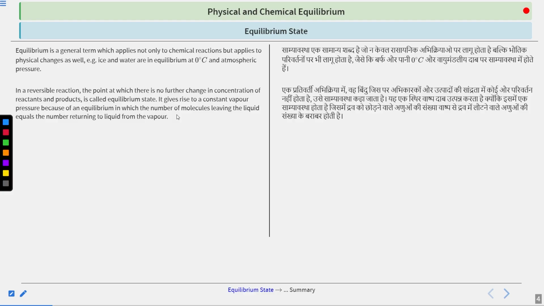And what happens in the equilibrium state is that once the equilibrium is reached, there is no concentration change. So concentration will not change, and every physical change that you can observe will remain constant at the equilibrium state.